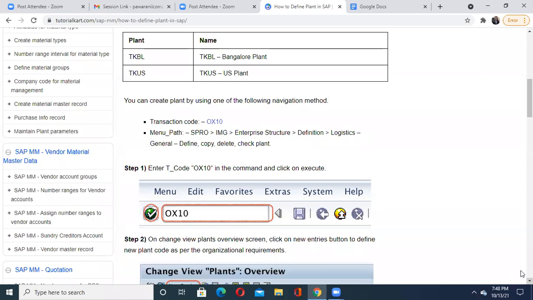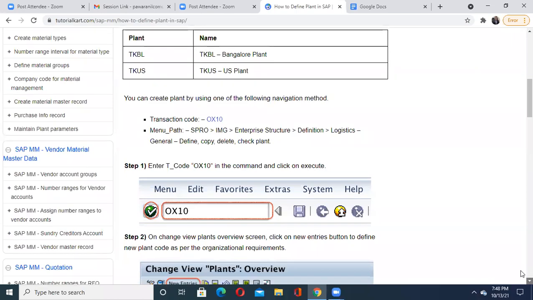You can search it on my channel. That video is available. You just go through the details. You will get an idea about each and every transaction code, why, how, and when it is to be used, which I have explained in that video. Okay, see when you enter this,